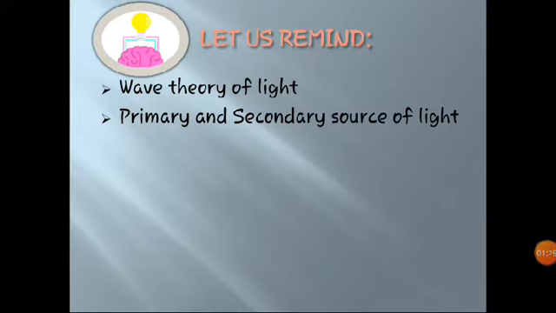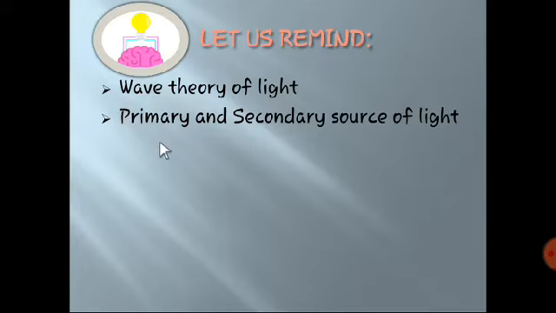What was that? Primary sources of light are those sources of light which emit light on their own, because of either high temperature, or the effect of current being passed through it, or chemical or nuclear reaction. This is nothing but a primary source. And what are the examples of that? Sun, stars, objects heated to high temperature, TV, tube light, bulbs, firecrackers, etc. These all are the examples of primary sources of light.